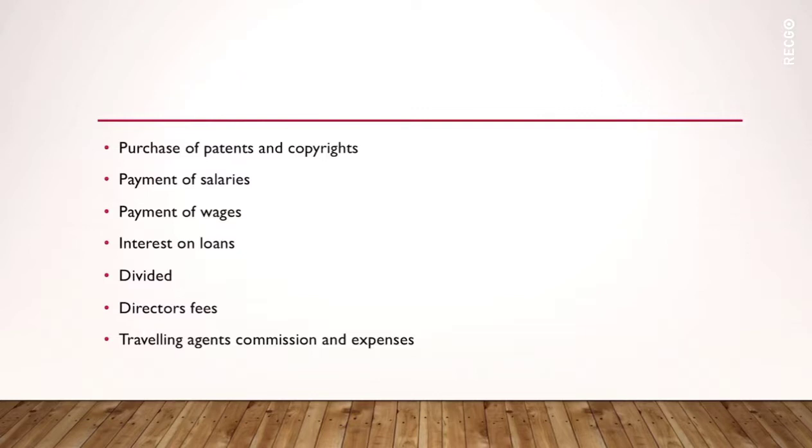The purchase of patents and copyrights should be checked with the agreement. These patents and copyrights are rights reserved for a particular person for their knowledge and contribution. In order to purchase them, the company has to pay some amount, so these will be considered on the payment side of the cash book as the cash is going out of the company. These should be verified with the agreement, then the receipt issued by the seller and the agent's note. The auditor should see that this expenditure is considered to be capital expenditure.